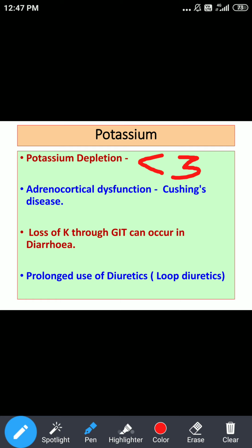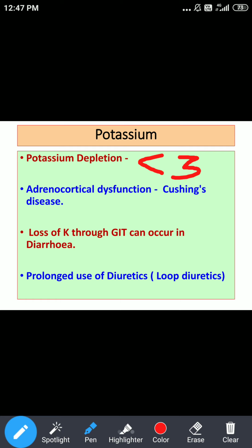There are few causes mentioned here. If you correlate this with the endocrine system, adrenocortical dysfunction, Cushing's disease. Another cause is loss of potassium through GIT, which can occur in diarrhea. And the third thing is prolonged use of diuretics.